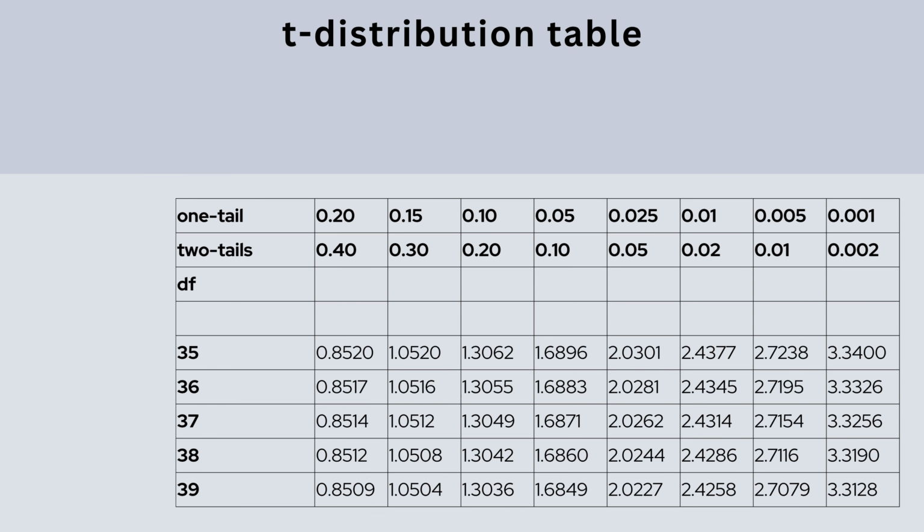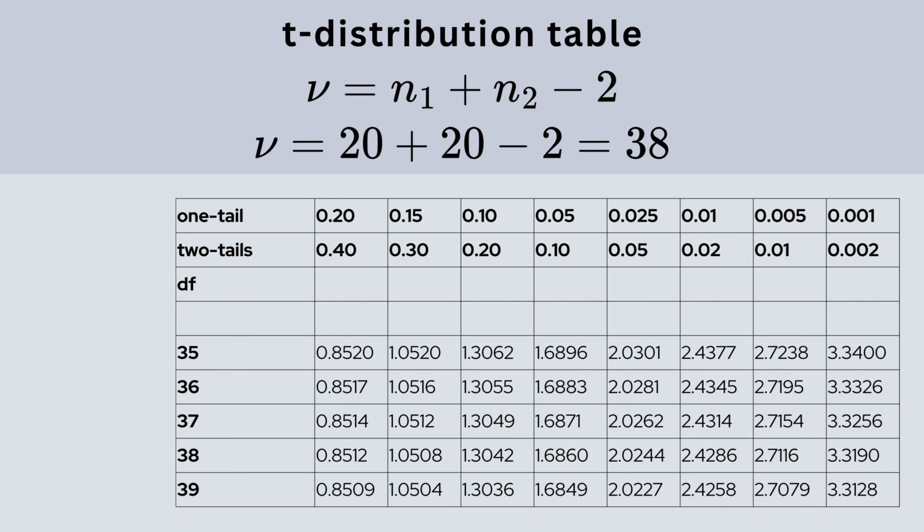To find the t-critical value, we calculate the degrees of freedom using this formula. With 20 users in each group, our degrees of freedom is 38. Now, looking at the t-distribution table for 38 degrees of freedom and a two-tailed significance level of 0.02, we find a t-critical value of approximately 2.4286.